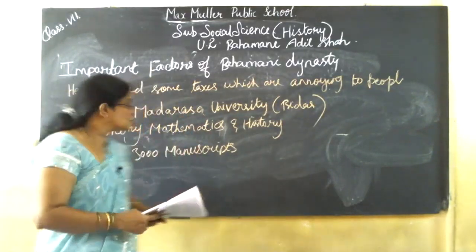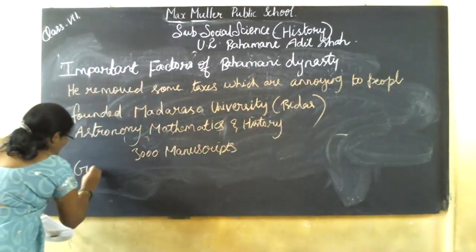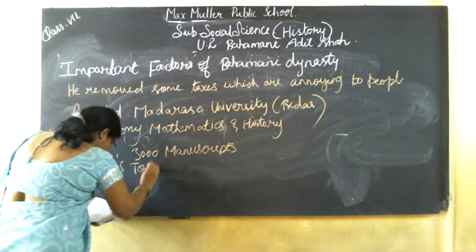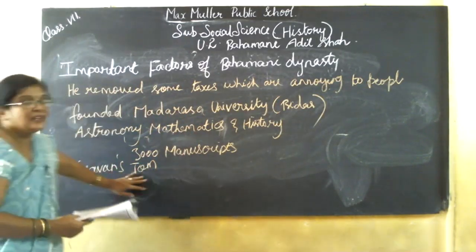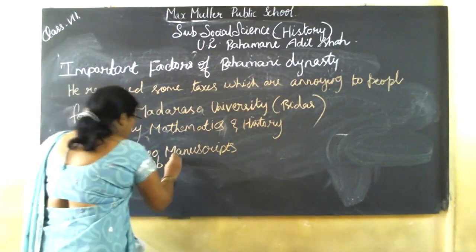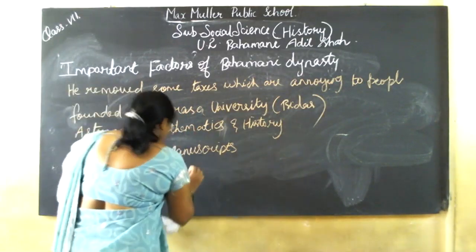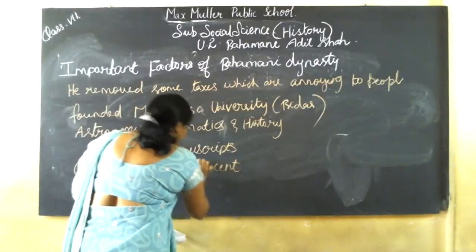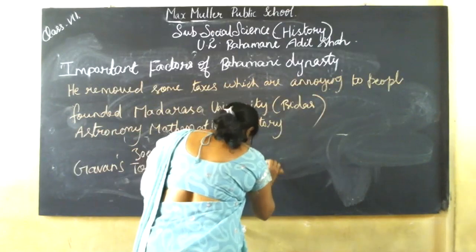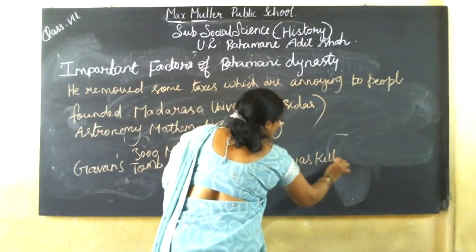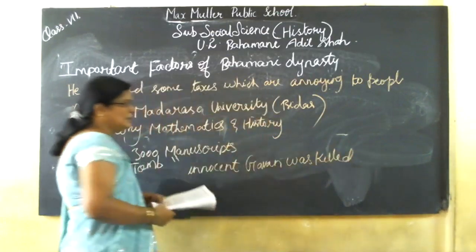On the Gawan's tomb, this is very important, it is written that innocent Gawan was killed.